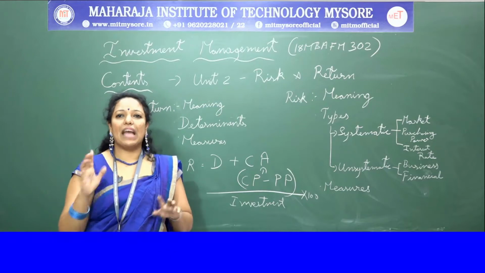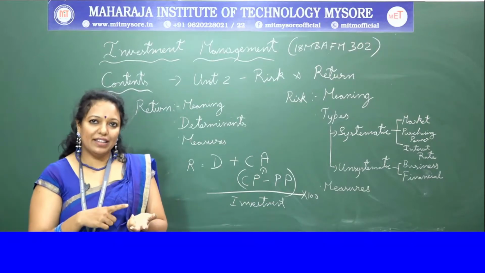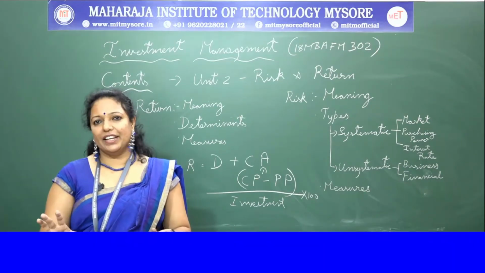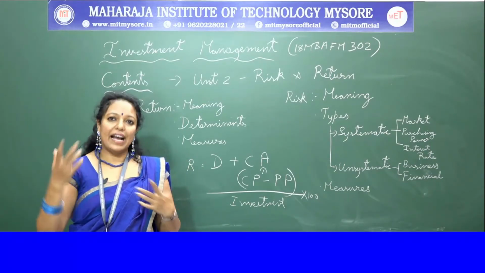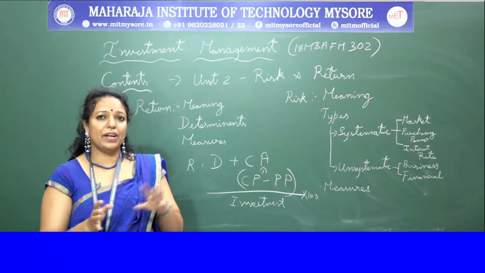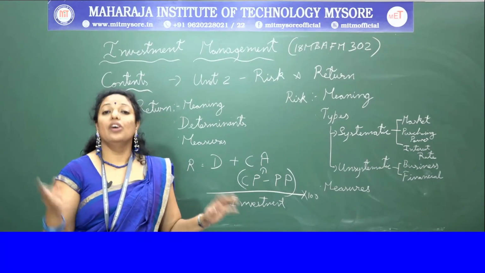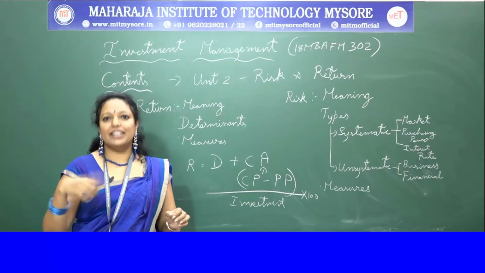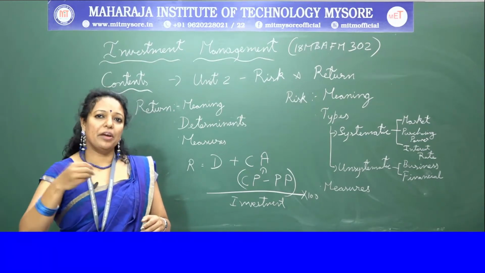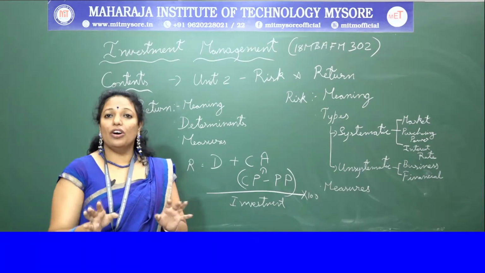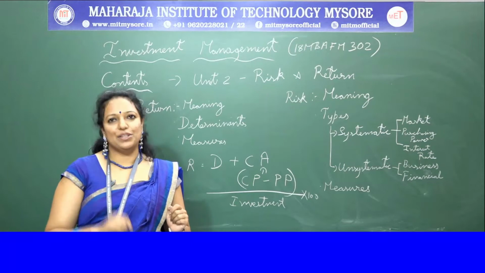But when it comes to capital appreciation, it has three possibilities: it will be 0, positive, or negative. For example, if you have purchased a share for 100 rupees, when the stock market fluctuates, either the share price comes down to 90, then your capital appreciation is negative, or else it goes up to 110, then it is positive, meaning the share price of that particular stock has gone up, or else it's just 100 at any point of time. So there is positive, negative as well as 0.